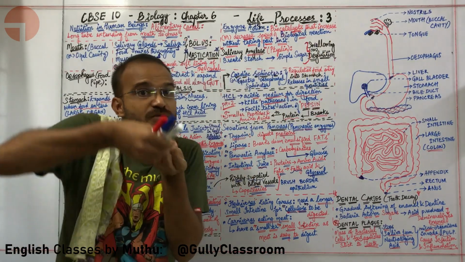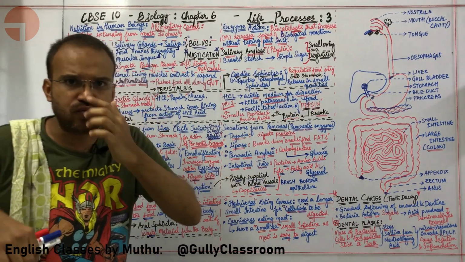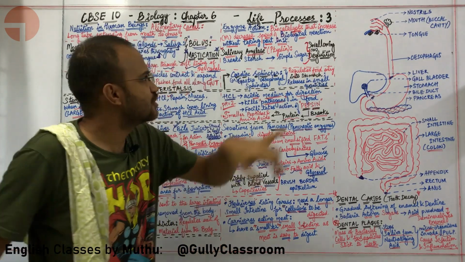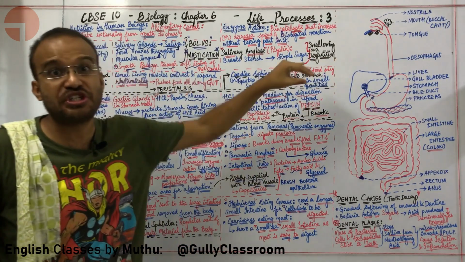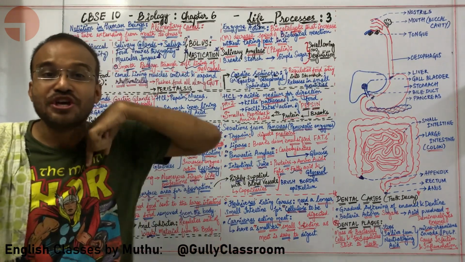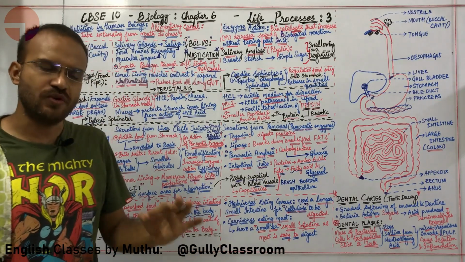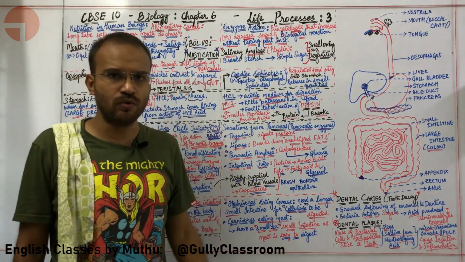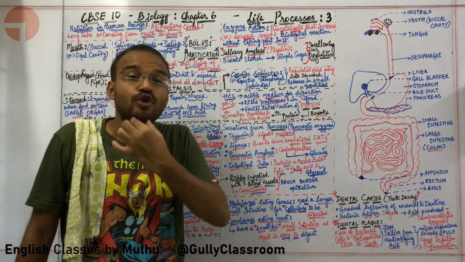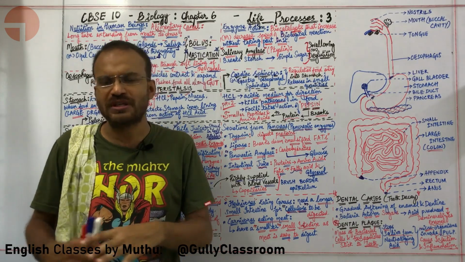What is the process by which you are swallowing the food? The process of swallowing the food through the pharynx into the esophagus is called as deglutition, that is the process of swallowing the food through the pharynx into the food pipe. Okay, sir. Now I am understanding what is taking place in the mouth. Now let me ask you a question. How is food reaching through the food pipe into the stomach?